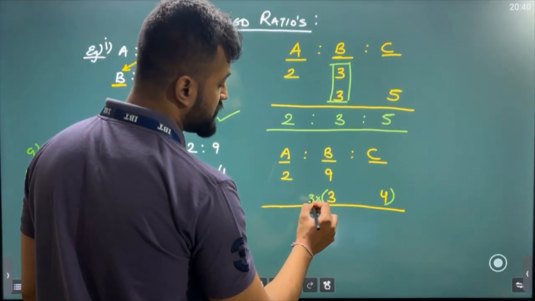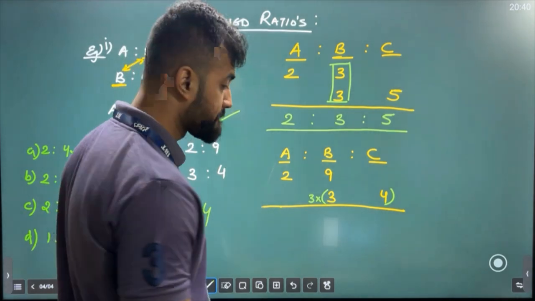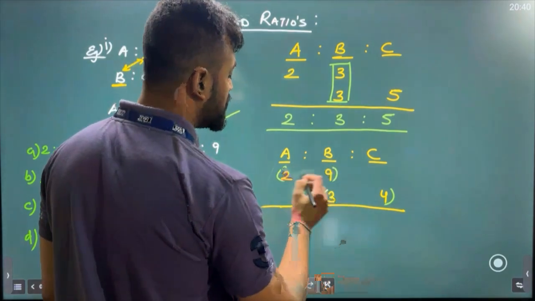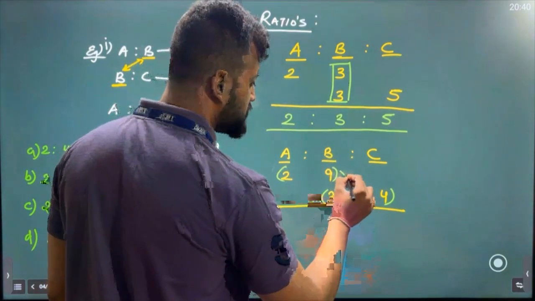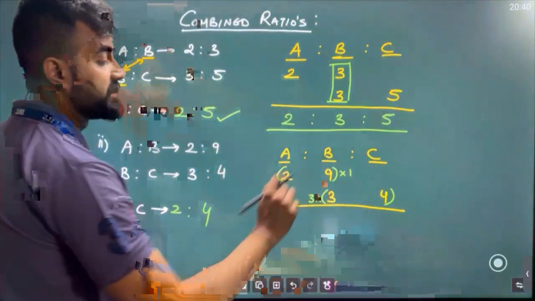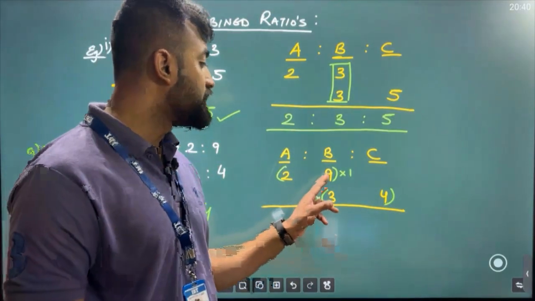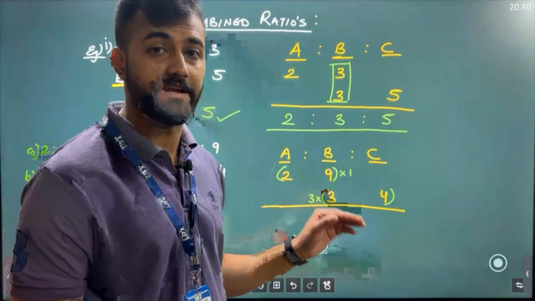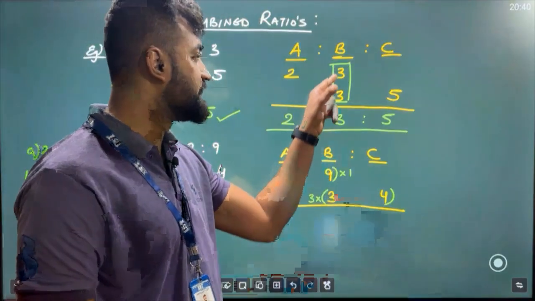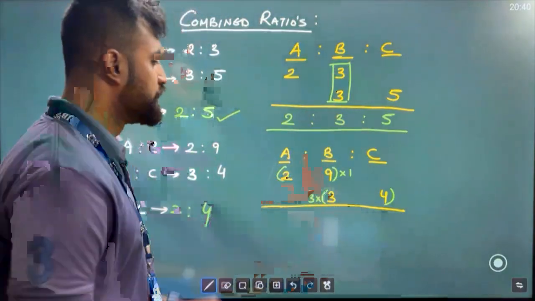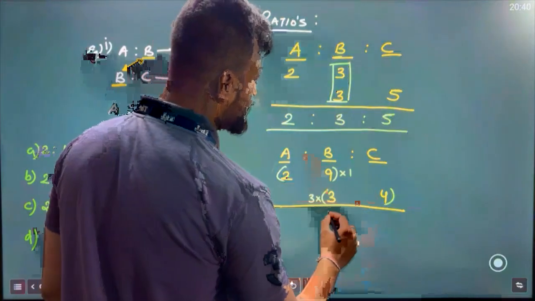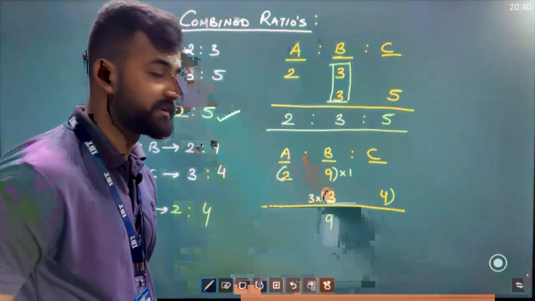Sir, if I multiply 3 into 3, I'll be getting 9. And this 9 is 9, so let it be as it is. You will just multiply by 1, because 9 ones are 9. Now if you see properly, sir, out here I can see 9 and out here also I can see 9. As I can see 9, 9, I can then write like this what I have written in the top. So here, 9 ones are 9, 3 threes are 9, so just write 9. So B is 9. Okay.